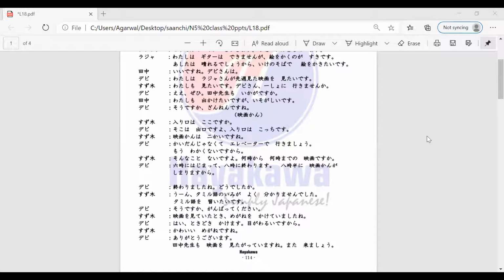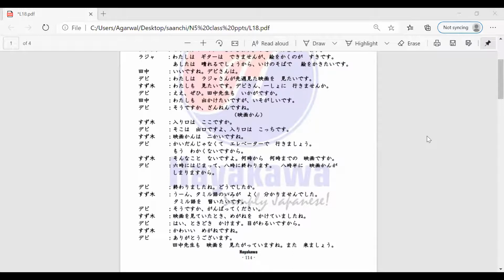Hachiji han ni eiga kan ga shimarimasu kara. Rokuji ni hajimarimasu, hachiji ni owarimasu. Hachiji han ni eigakan ga shimarimasu kara. Right. Arigatou gozaimasu.